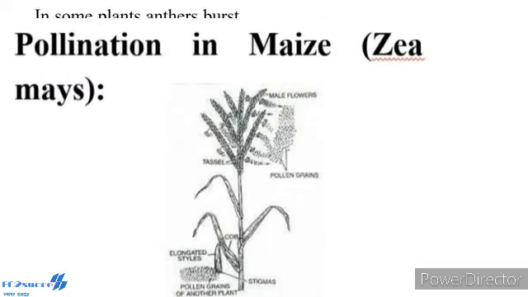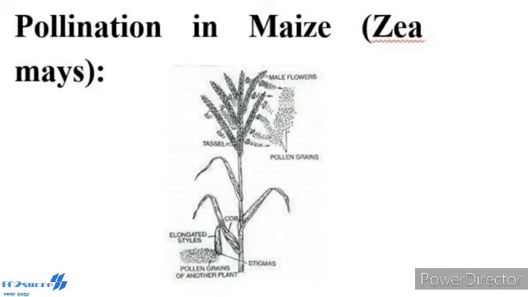Pollination in maize. Binomial name Zea mays. The maize is monoecious and unisexual. The male inflorescence is called tassel, borne terminally, and the female inflorescence is called cob, borne laterally at a lower level. Maize pollen are larger and heavy and cannot be carried by a light breeze. However, the mild wind shakes the male inflorescence to release the pollen, which falls vertically below.